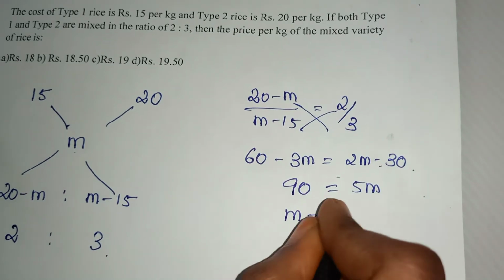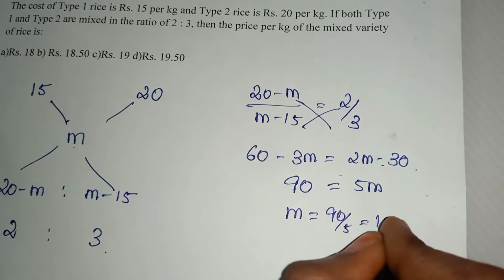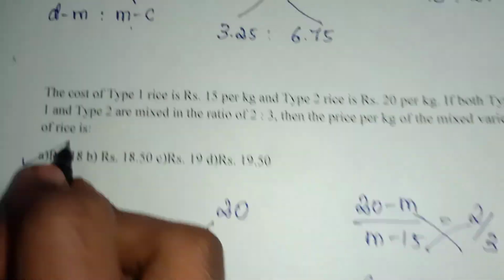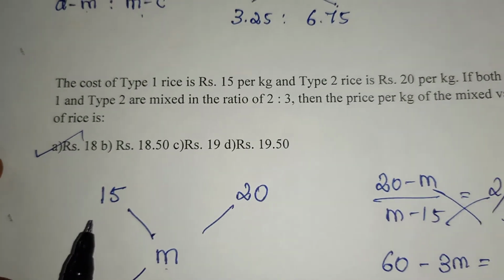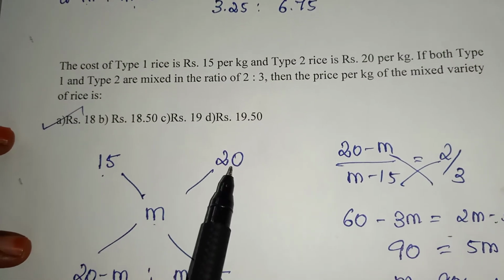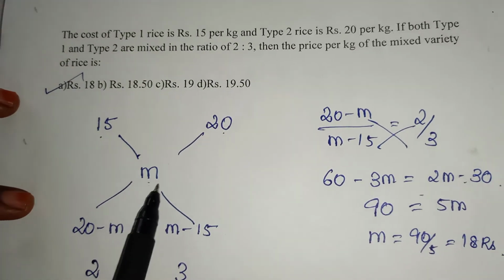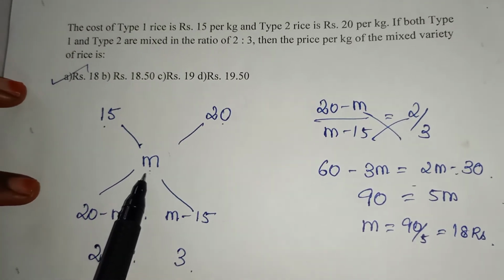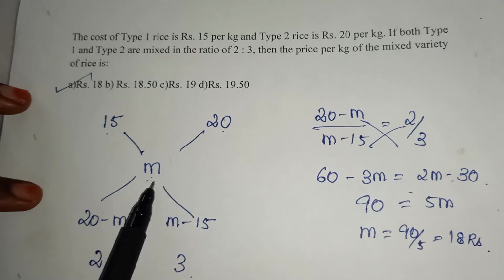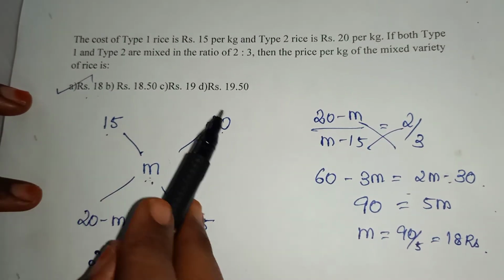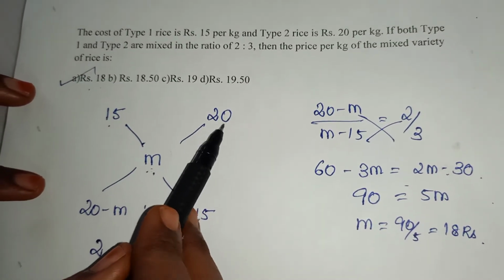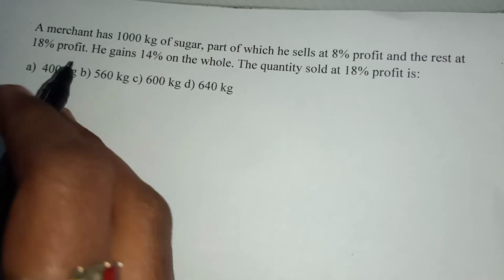So m equals 90 by 5, which is 18 rupees. Yes, so your answer is 18 rupees. Please understand, this will be a cheaper quantity, this will be a dearer quantity. Whatever we find will be a mean price of these two values. So your answer will be 18. It will not exceed 20 rupees. We'll move to the next question.